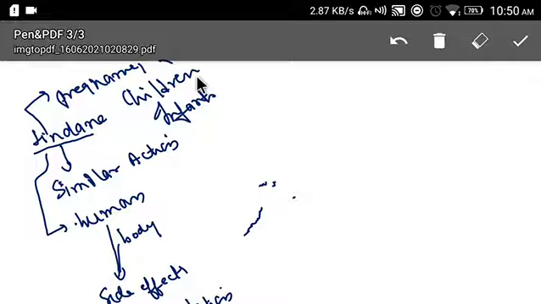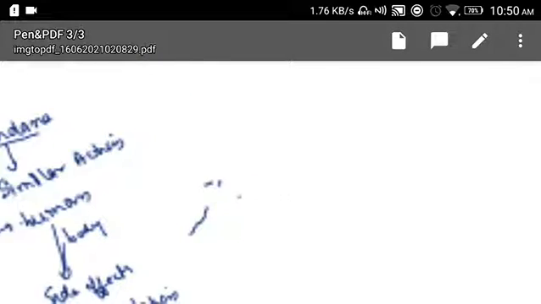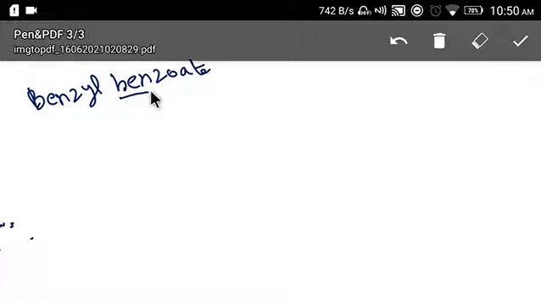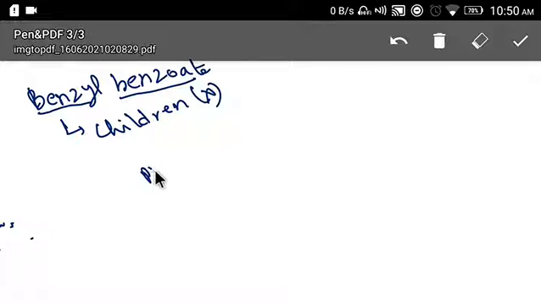Then the next drug we have is benzyl benzoate. This drug is also contraindicated in children and pregnancy. There is nothing more about this drug. Clear?